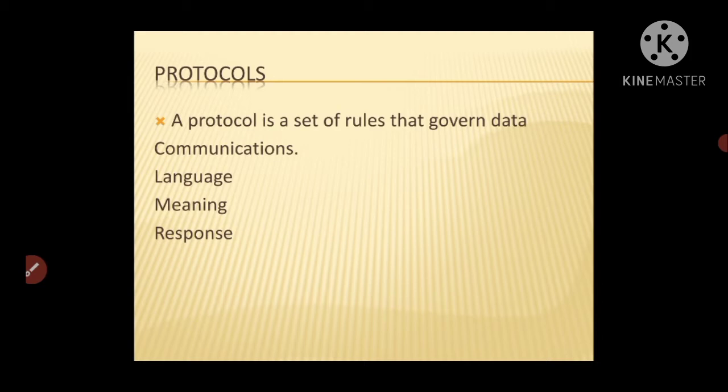If person 2 could not understand the language, then obviously it could not know the meaning of the words that are spoken by person 1. So if the meaning is not known, then person 2 could not respond.